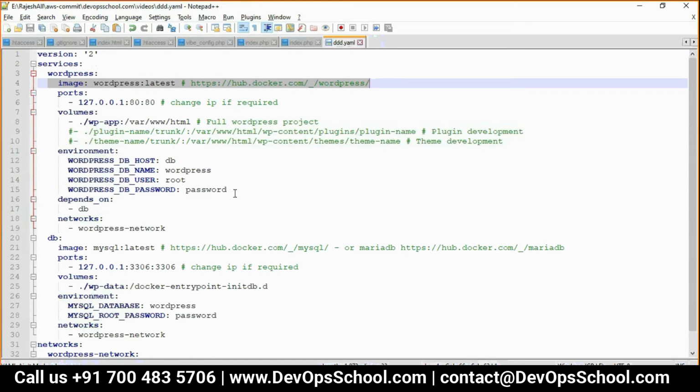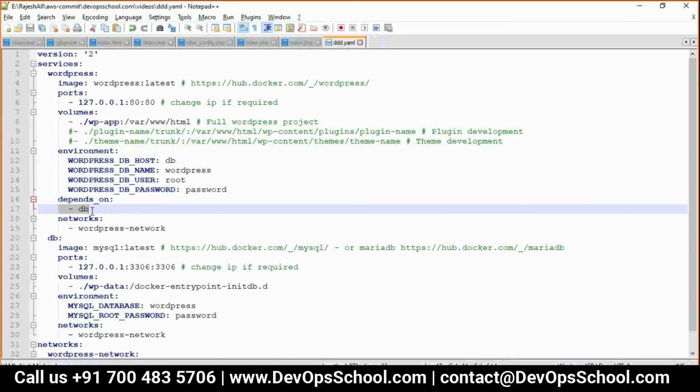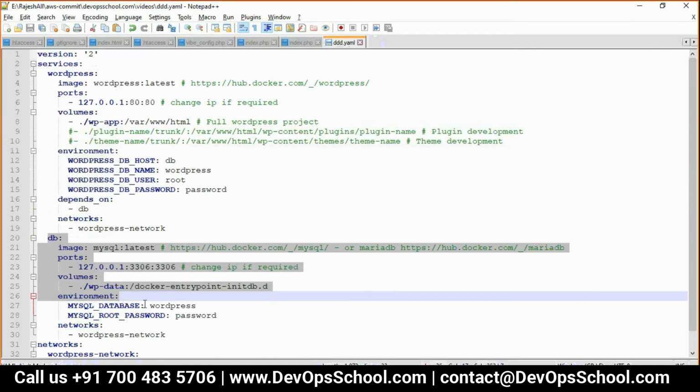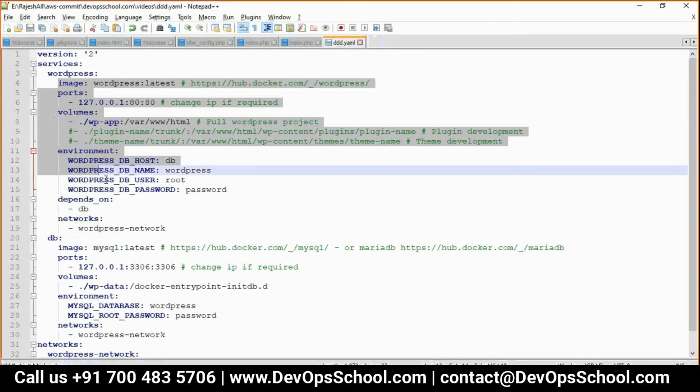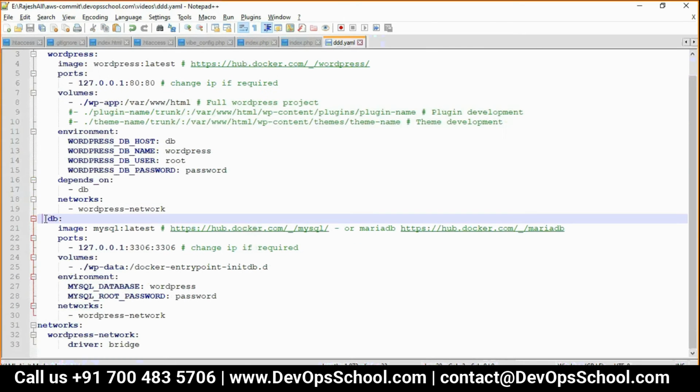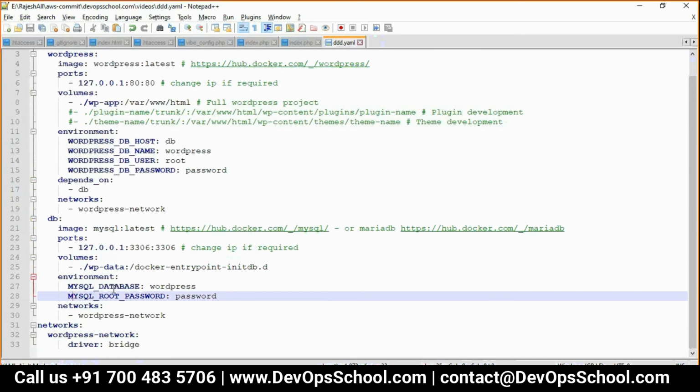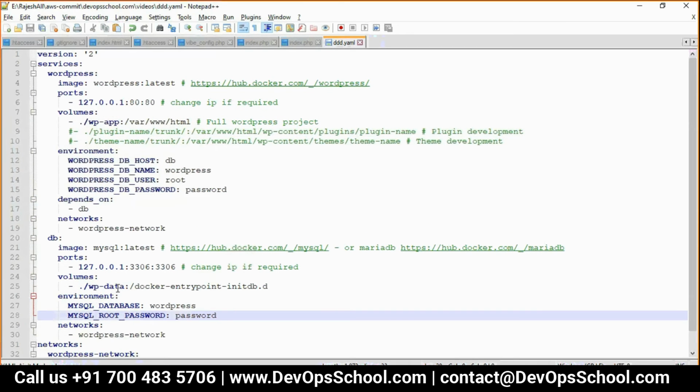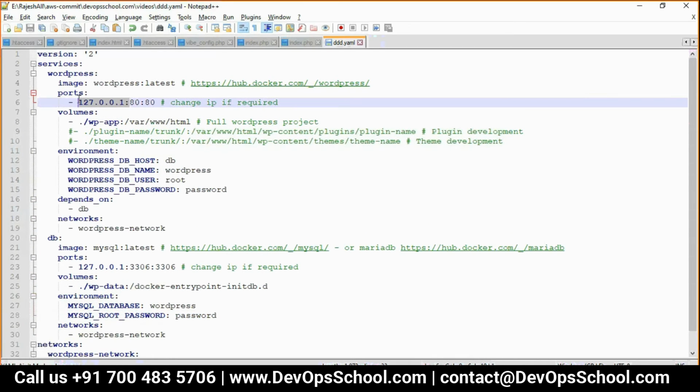Now you see here, depends_on also. So depends_on DB, so that before that, this has to be done, then this has to be done. Now DB: image, ports, volume, environment, network. Everything you keep in one file. In reality, you have multiple files. I'll just make a little bit of modifications also.